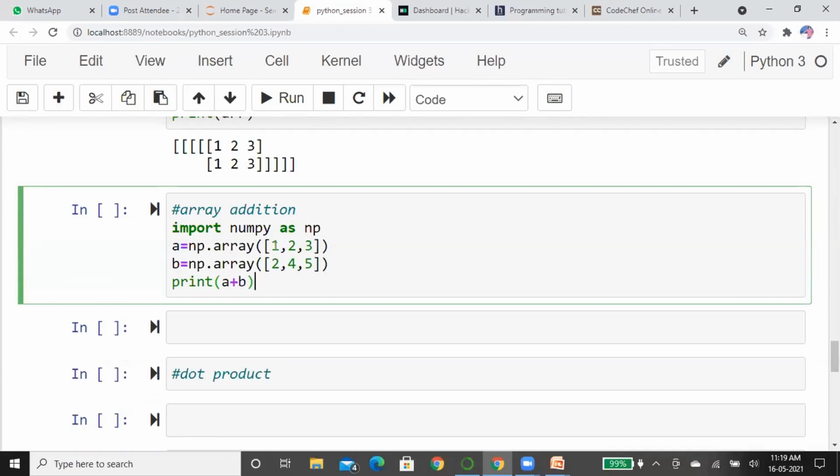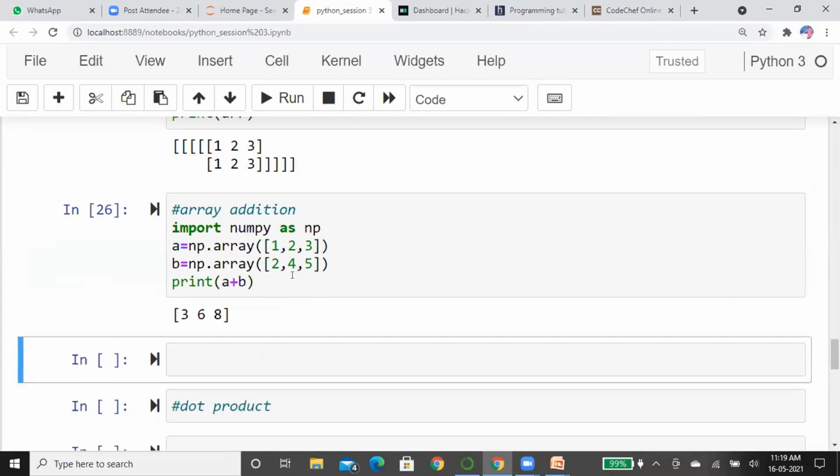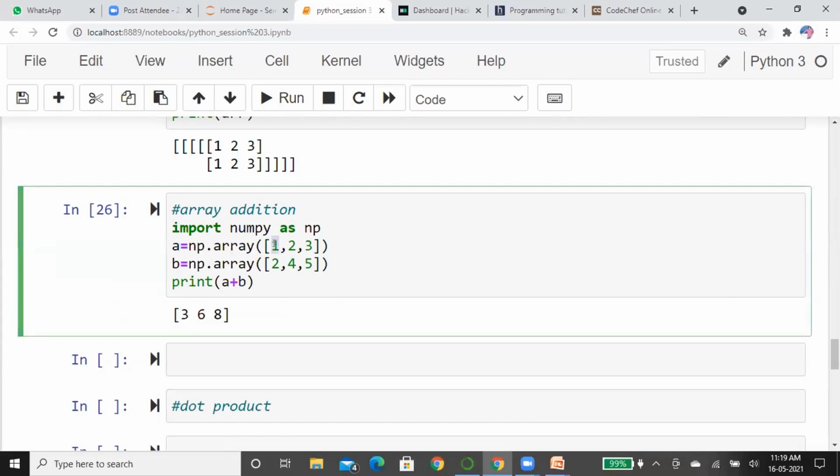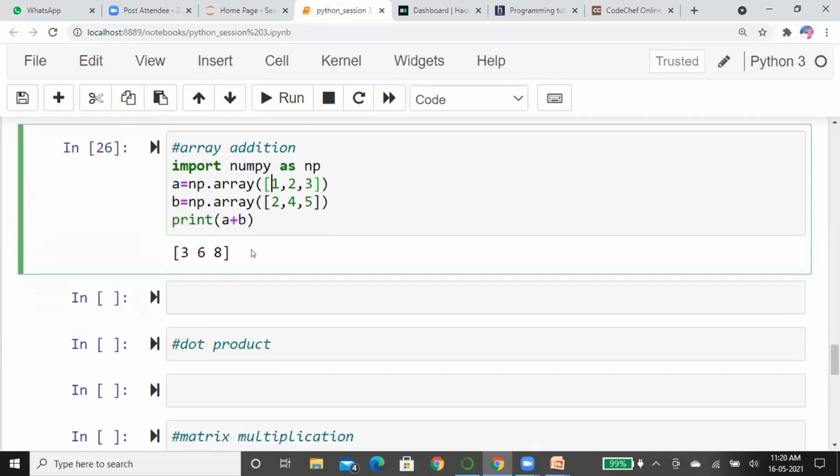What will happen? We will get a single array: 1 plus 2 is 3, 2 plus 4 is 6, and 3 plus 5 is 8. Just running it. See here. This 3 is obtained by adding the first index value in array A and the first index value in array B, 1 plus 2. Similarly, the corresponding index values in array A are added with the corresponding index values of array B. This is how array addition is applied.